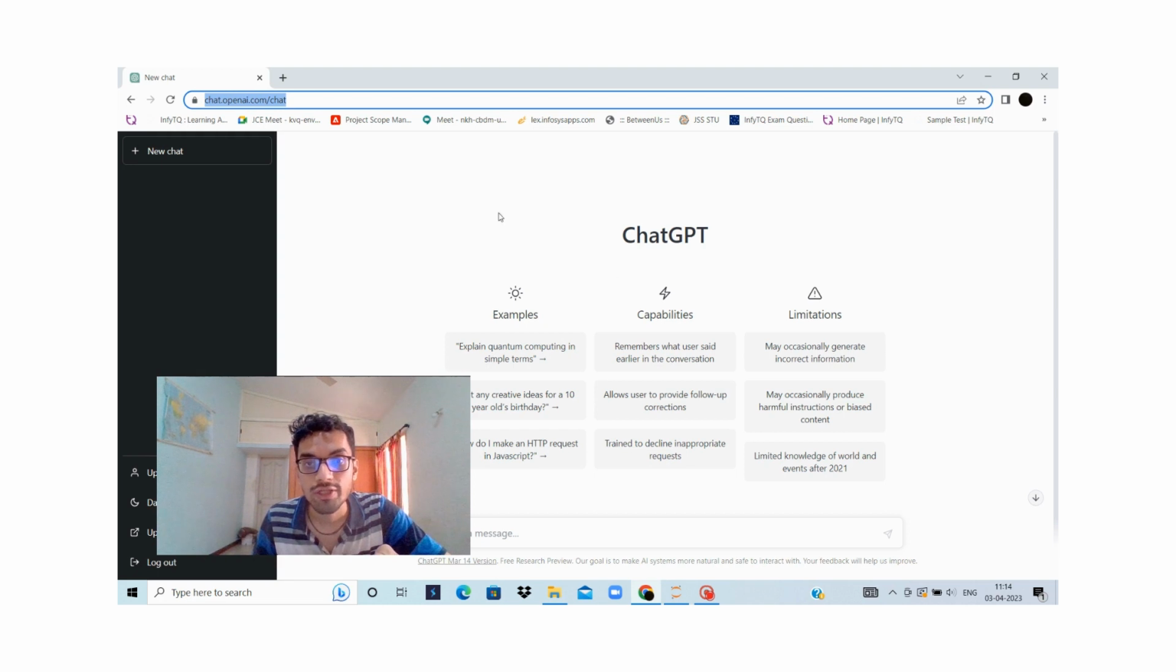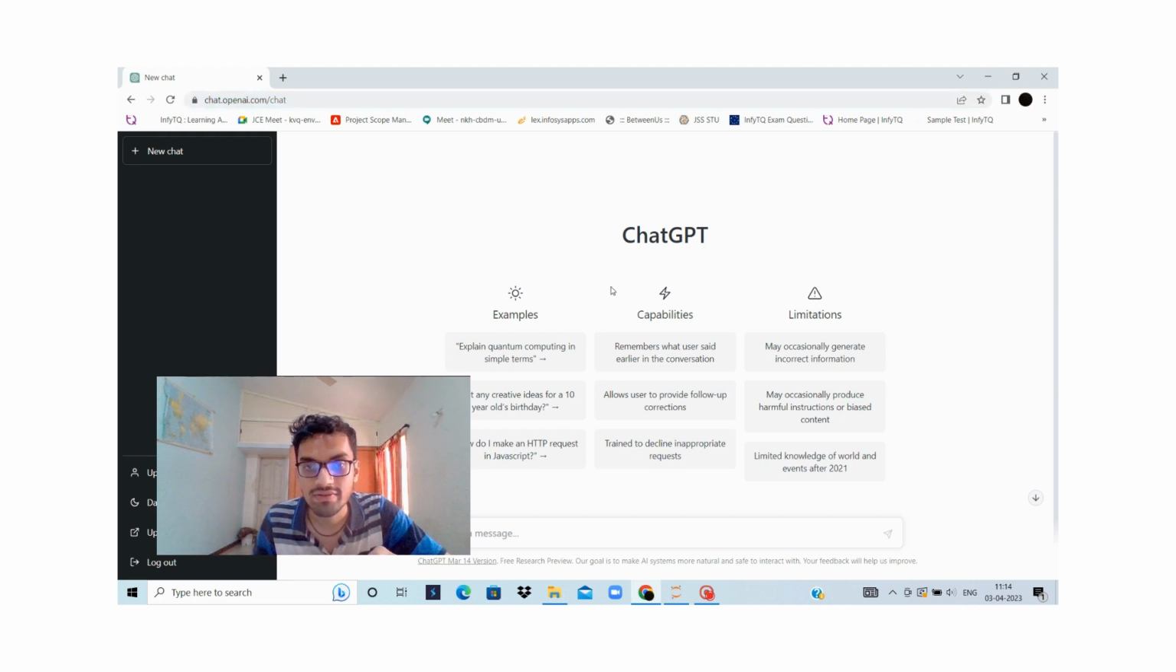After login, you come to a home page like this with ChatGPT here, with so many instructions given here and limitations also.